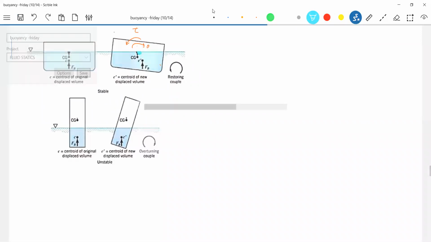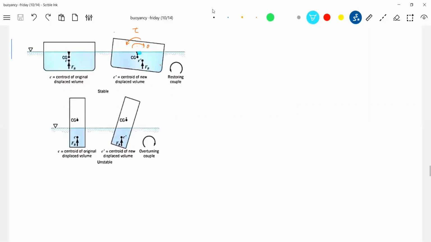Okay, I think you can understand it very easily, no? So the weight is acting at the center of gravity, I'm showing the weight with a black arrow.